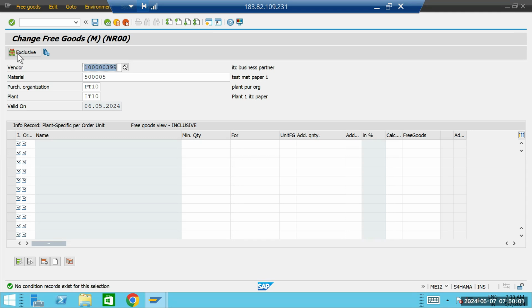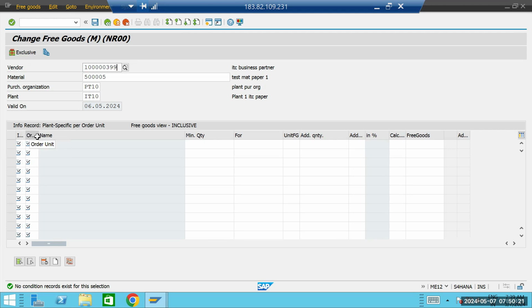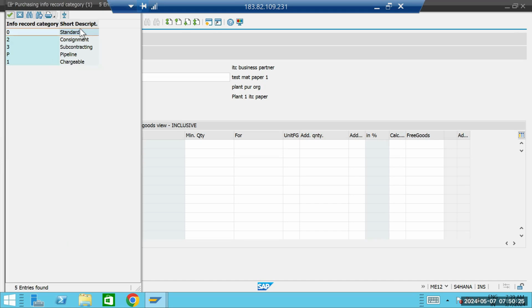This is called an inclusive indicator. Now what are these conditions and how will these conditions be satisfied? Now here you can see there are multiple entries. First thing, here you have to select standard.